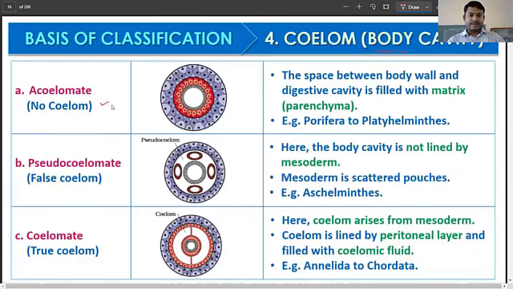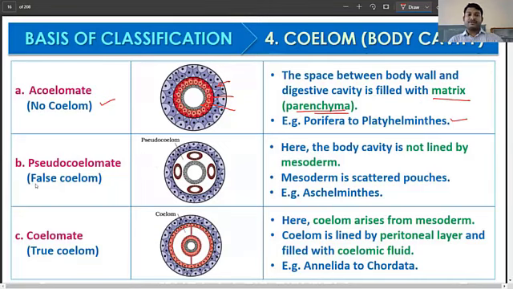Acoelomate, there is no coelom, right? As you can see here, the three germ layers are there, and there is no cavity in here. So the space between the body wall and the digestive cavity is filled with matrix or parenchyma. The porifera to platyhelminthes have that.